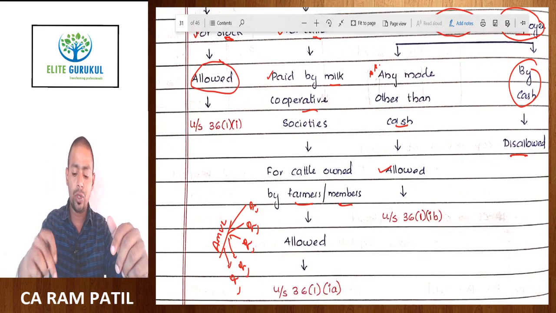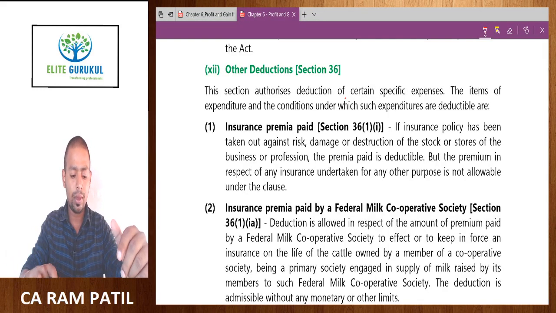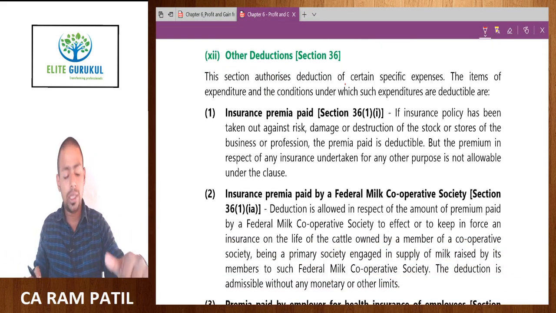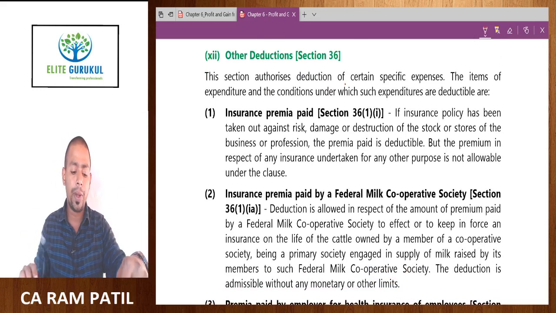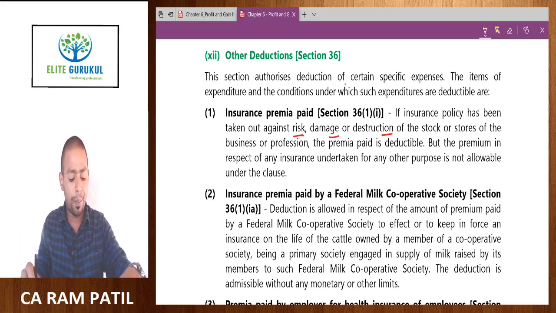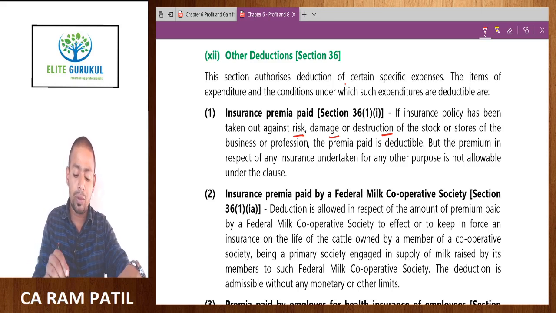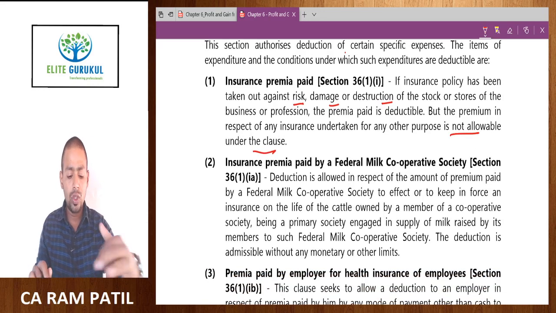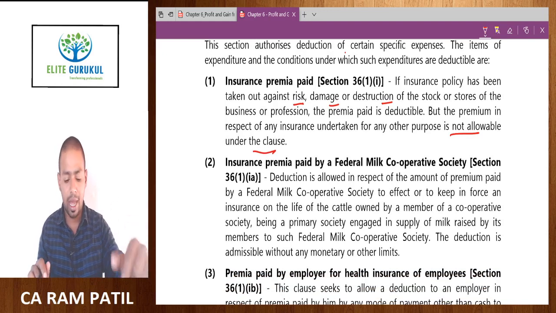Let's look at this particular provision from our module. Section 36, this section authorizes deduction of certain specific expenses. The items of expenditure and conditions under which such expenditures are deductible are: first, insurance premium paid if an insurance policy has been taken out against the risk of damage or destruction of the stock or stores of the business or profession. The premium paid is deductible, but the premium in respect of insurance undertaken for any other purpose is not allowed under this clause. So you should be taking insurance against the risk of damage and destruction.